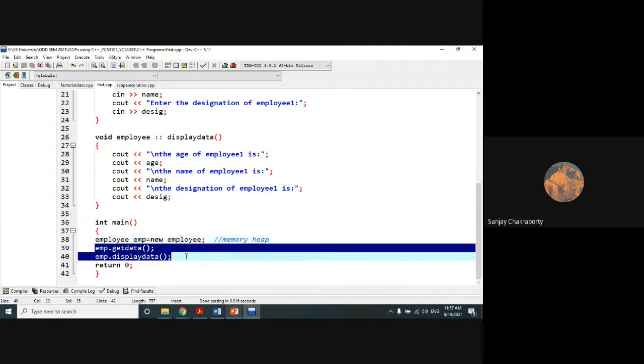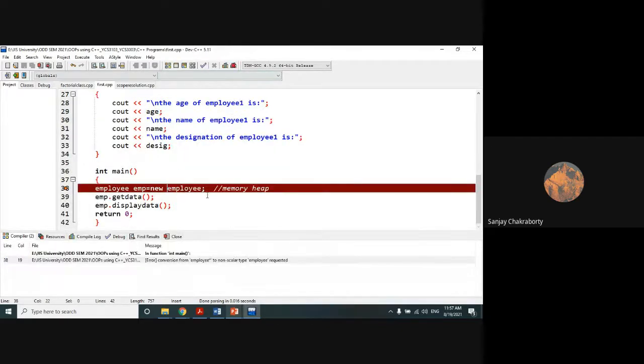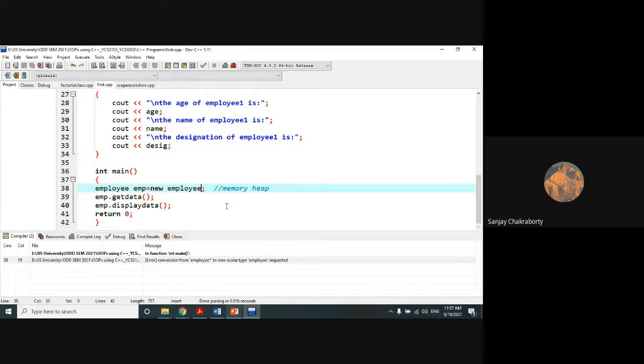Now you are able to access these members. I have already discussed this. With the help of the dot operator, you are able to access the member methods, get data and display data. So now let's run it. Oh, sorry, one thing needs to be added. I forgot.